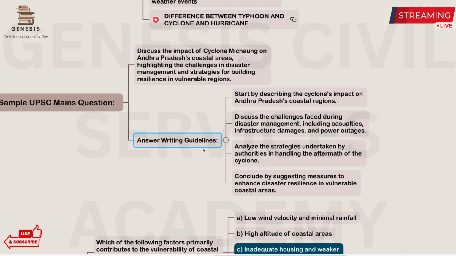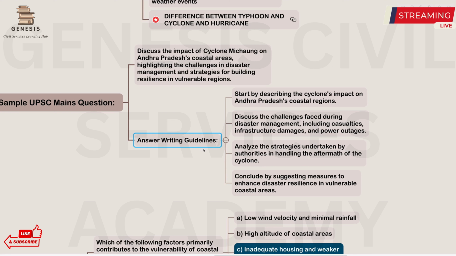Okay, so when you go into the body of the answer, you need to discuss more about the challenges that are faced during the disaster management. What casualties have happened, how much infrastructural damage has happened, how many people lost their lives in power outages, the analysis of that, and strategies undertaken by the authority, what strategy the disaster management authority implemented and how they handled this disaster on the aftermath of the cyclone, that needs to be analyzed in this answer.